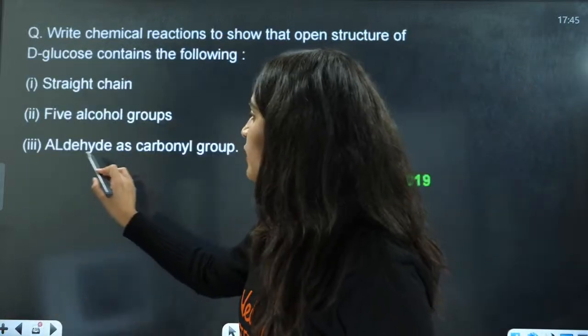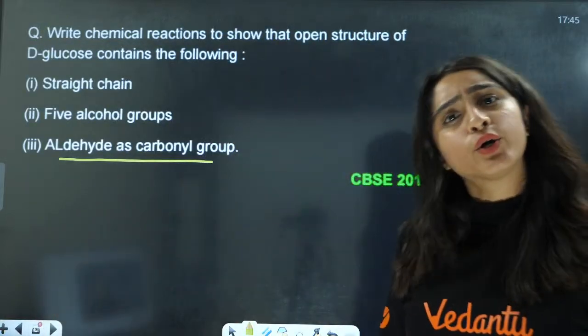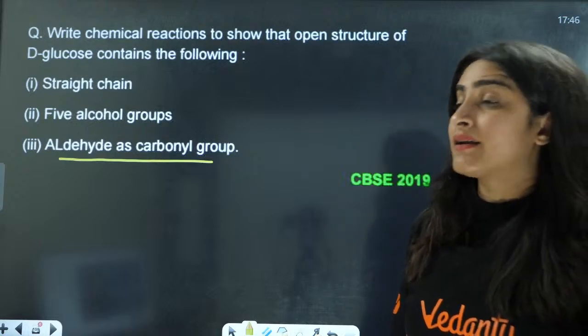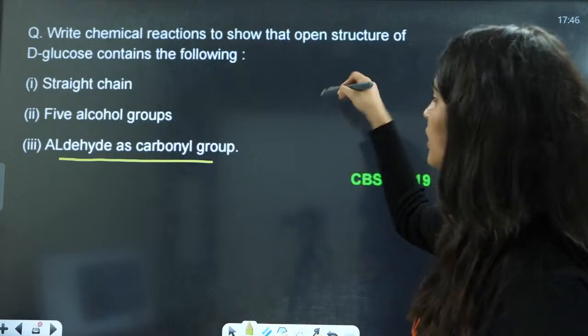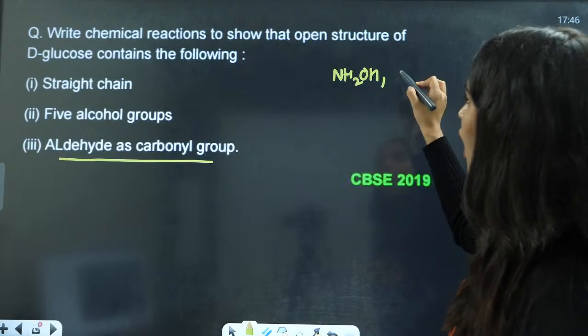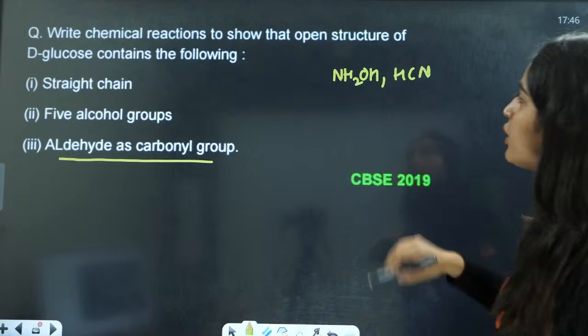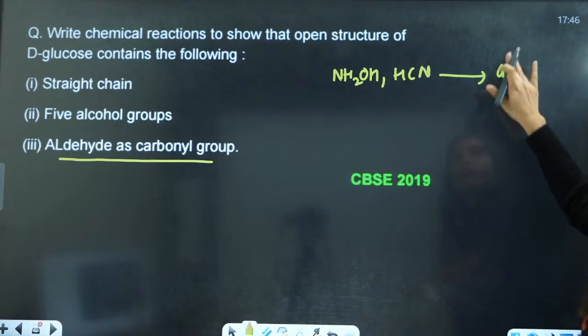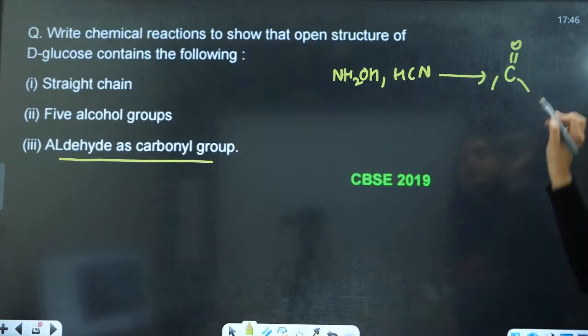The next thing is to find out that the aldehyde has a carbonyl group. For a carbonyl group, you need to react this with NH2OH, or you need to react this with HCN. You will get the reactions of an aldehyde, and you will say that it has a carbonyl group.